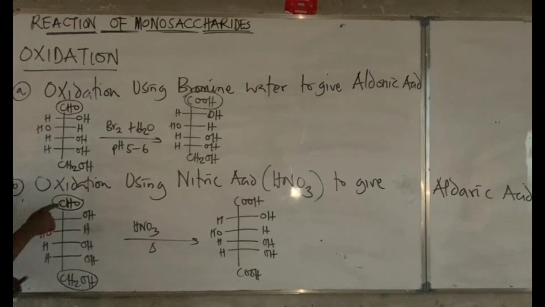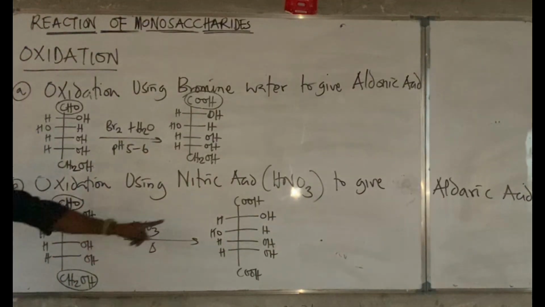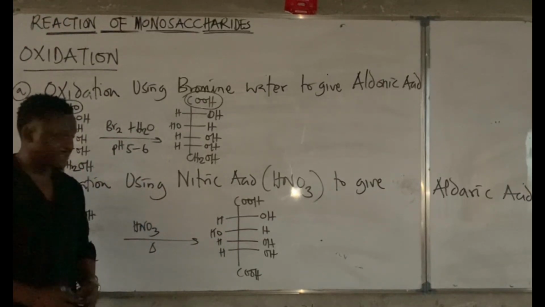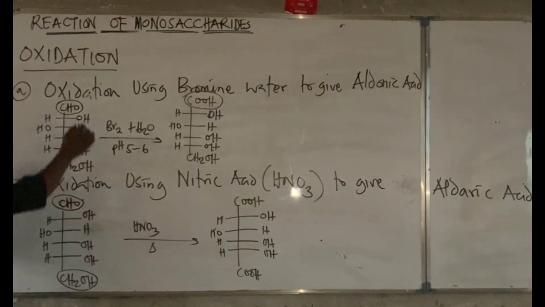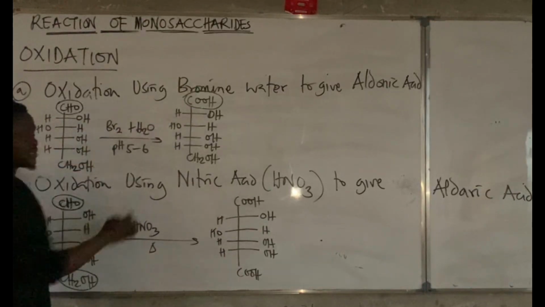So it converts the aldehyde functional group here and the last alcohol, this entire stuff at the bottom, the first carbon and the last carbon, to COOH. And that gives us aldaric acid. If you use bromine water, it converts only carbon 1, that is the aldehyde functional group, to carboxylic acid.